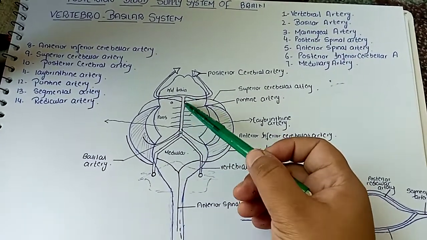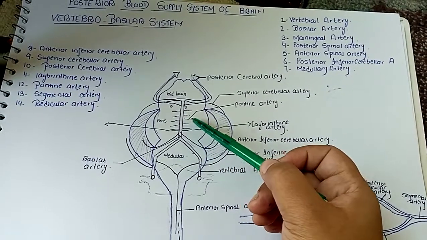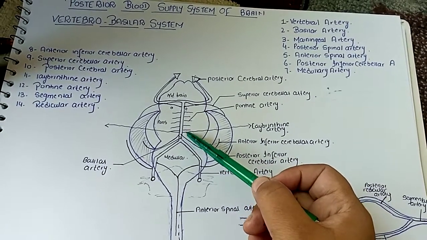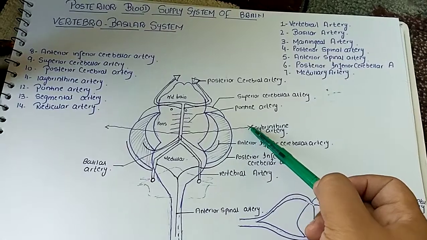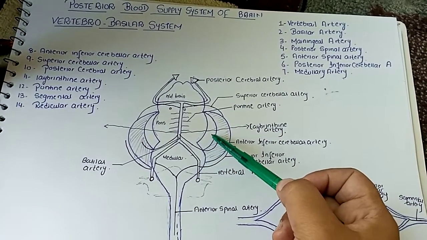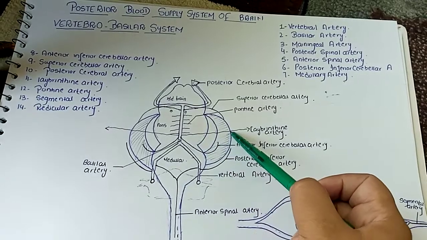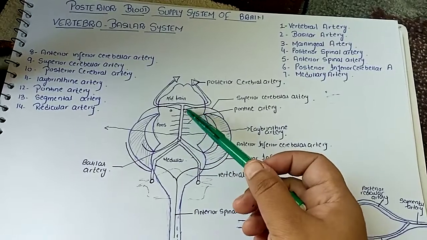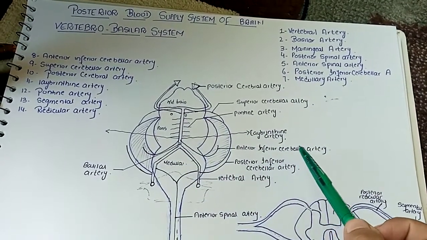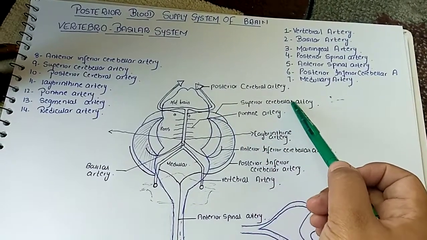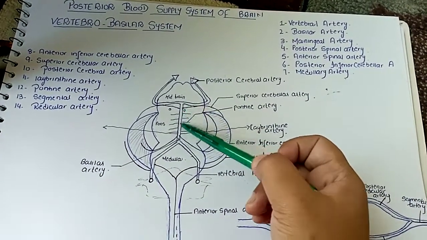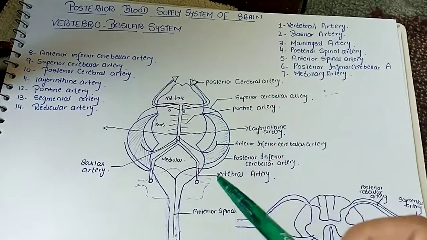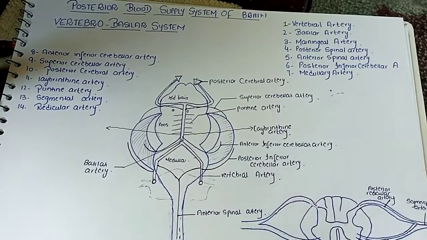The basilar artery will also give small arteries, which are the pontine arteries. These are numerous small vessels. The basilar artery also gives rise to the large labyrinthine artery. This labyrinthine artery accompanies the facial nerve and the vestibulocochlear nerve to supply the middle ear cavity of the ear. The basilar artery also gives rise to the anterior inferior cerebellar artery and the superior cerebellar artery. And the largest branch of the basilar artery is the posterior cerebral artery. Here we are done with the posterior blood supply system of the brain.